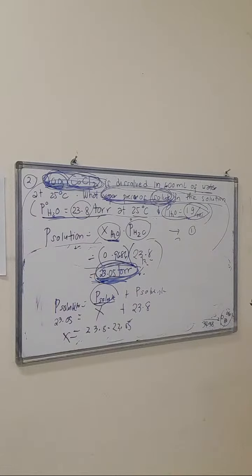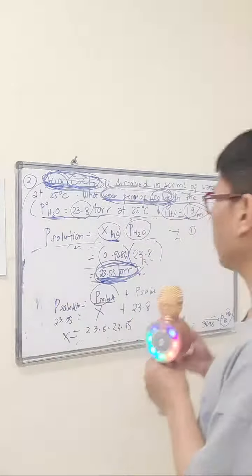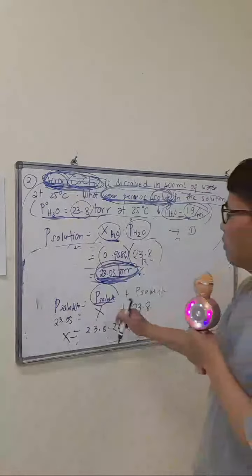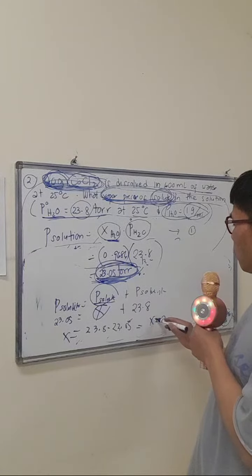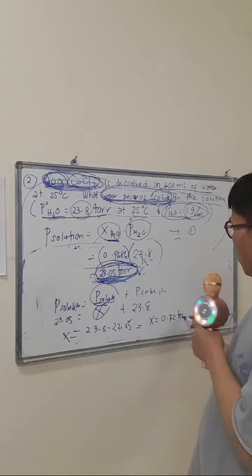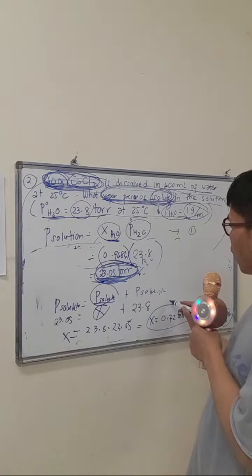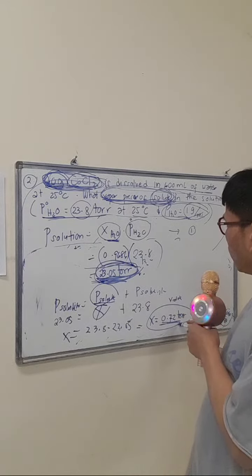So 23.8 minus 23.05 is equal to 0.75. Okay. Now, take note. The answer will be 0.72. Okay. 0.72, very small. This is your vapor pressure of the solute. Take note. Okay. 0.72. Why is it very small?